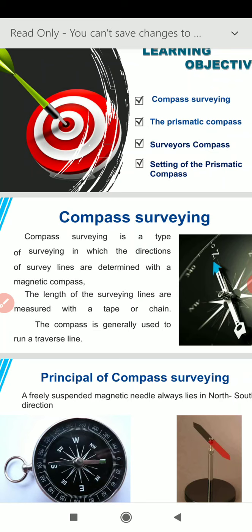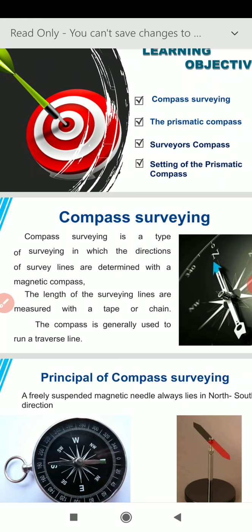The last point is elaborated in this way: while doing chain surveying, we adopt the principle of triangulation. So chain surveying is based on triangulation. When the field is large or we have to cover a large area and make a map or plan of that area, there can be various obstacles.